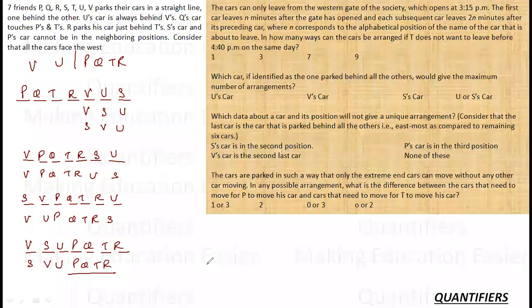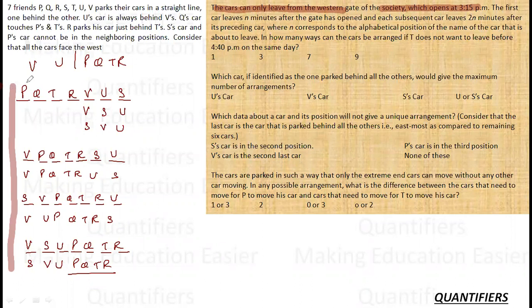So let's see what the first question is all about. The cars can only leave from the western gate of the society, which opens at 3:15 p.m. So there is a gate here somewhere. So the cars have to go in this direction only. There is no other possibility.